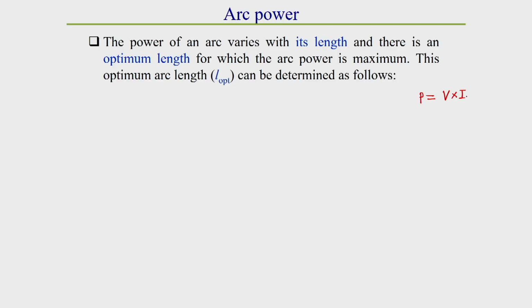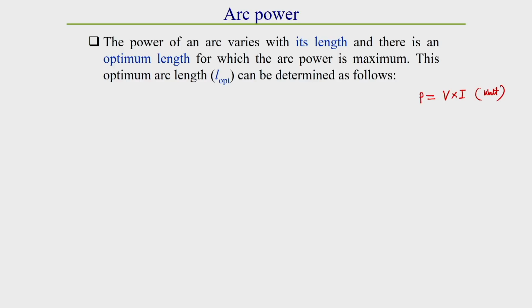That is called the welding current. So, power is equal to voltage into current, that we know. This is generally in watt, if voltage is in volt and I is in ampere.